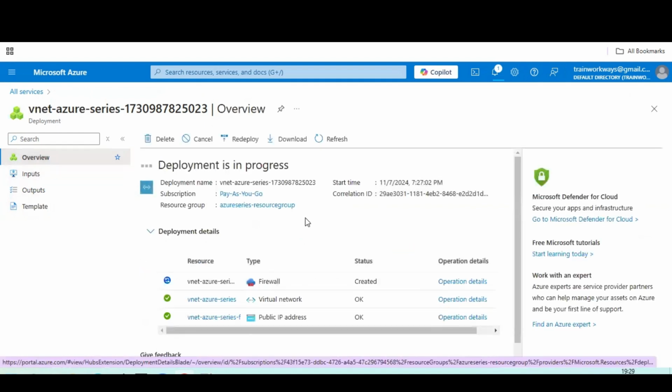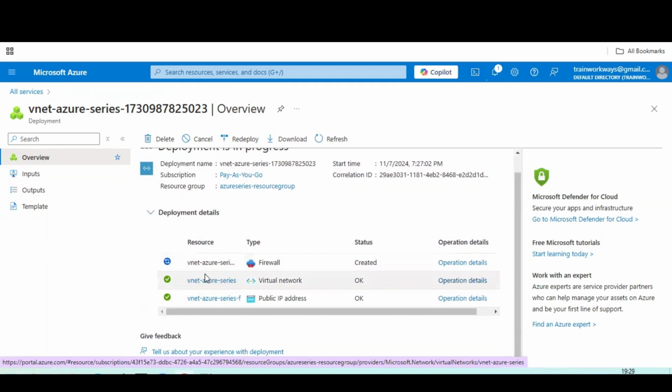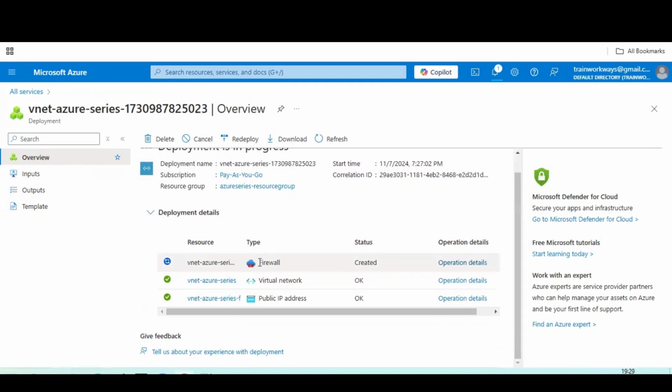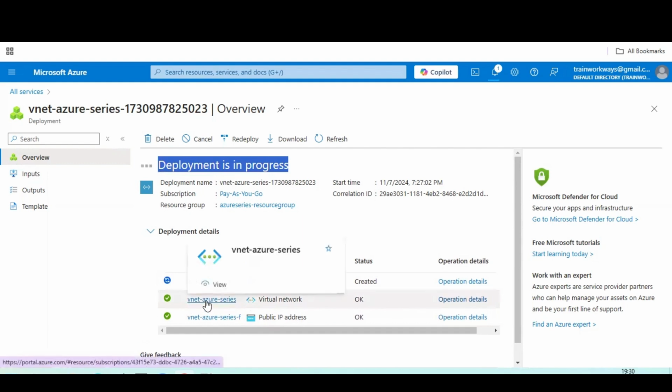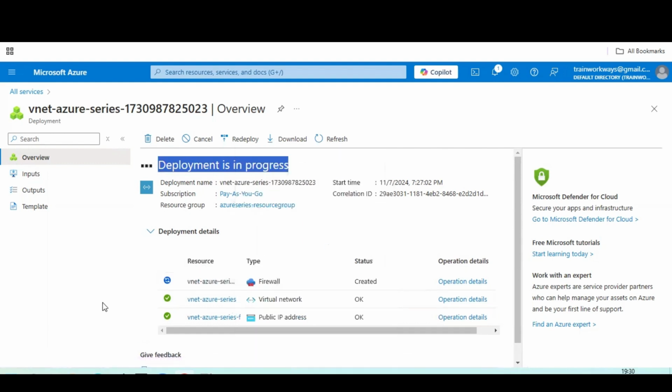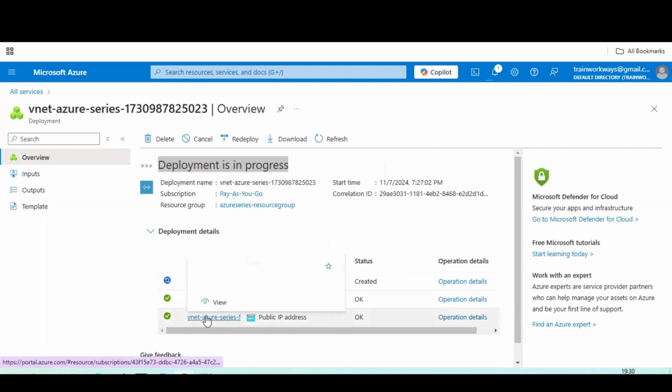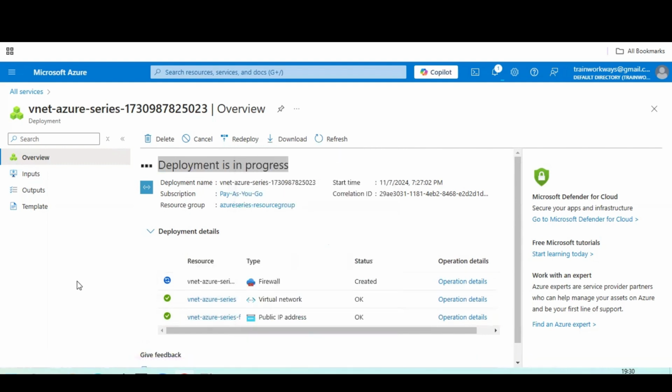So finally, it is going to create. As of now, it is just building a firewall at the back end. It is in progress. So deployment is in progress, you can see. And already the operational details with Azure VNET series with virtual network has been created, and also firewall with public IP addresses has been created.